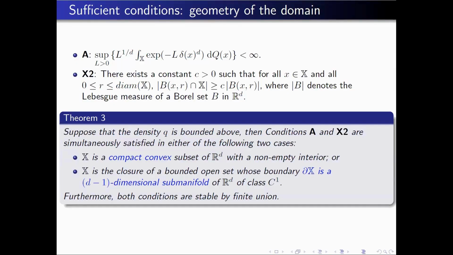So these two assumptions are always satisfied when you have a convex compact support for the covariate, or when the boundary is quite smooth, for instance, when it is a submanifold. A submanifold means that locally you can represent the boundary as the graph of a curve, for which you have differentiability. Okay, we will go back to this point later. And the last thing is that both conditions are stable under finite union. So you can take either convex or regular boundary, and take a finite union. This means that it is reassuring in the sense that it's not too demanding, in fact. But expect that you cannot consider some spike like that.